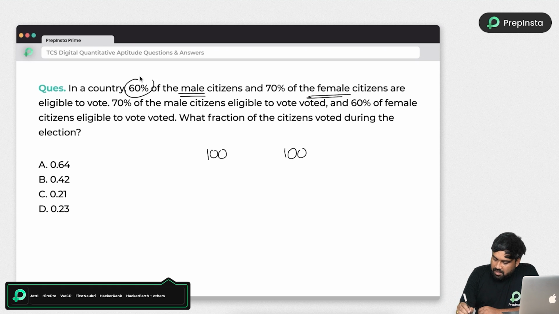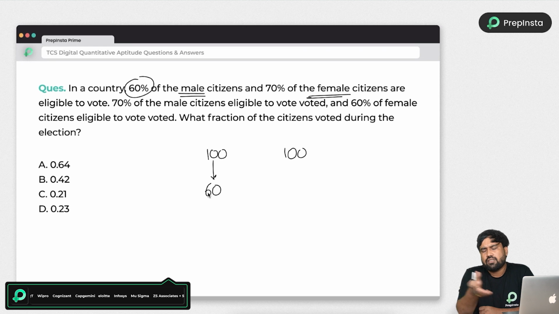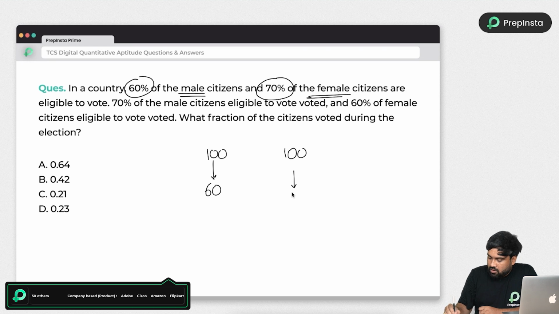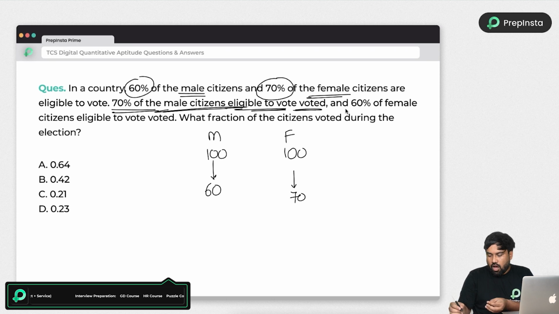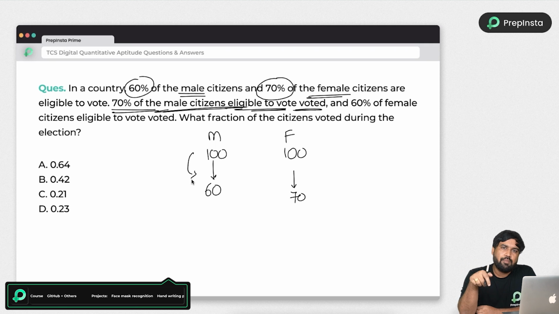So 60% of male. What is 60% of 100? Simply 60 members. And next, 70% female, so 70 members. So I am writing here male and female. And 70% of the male citizens eligible to vote voted. So remember, how many people are eligible to vote? 60 people. Of these 60 people, 70% voted.